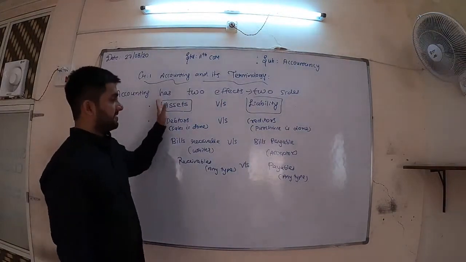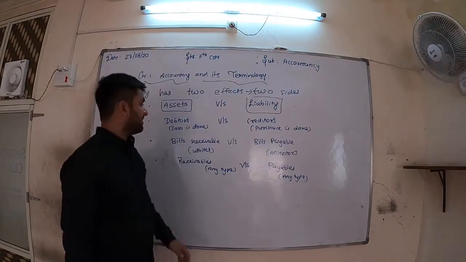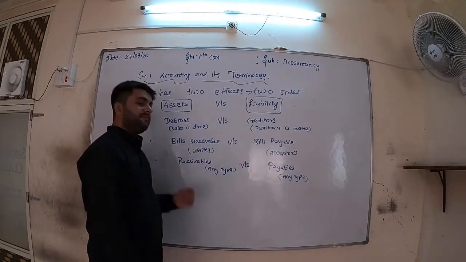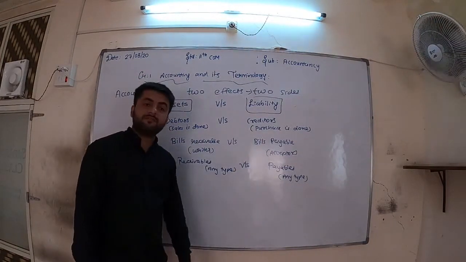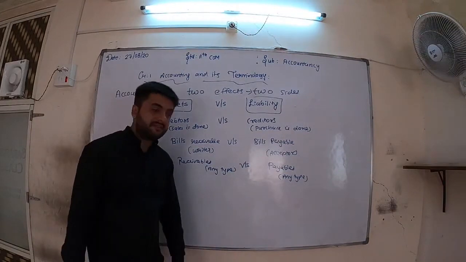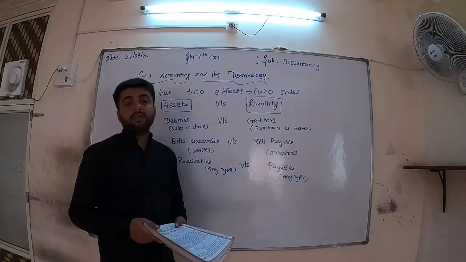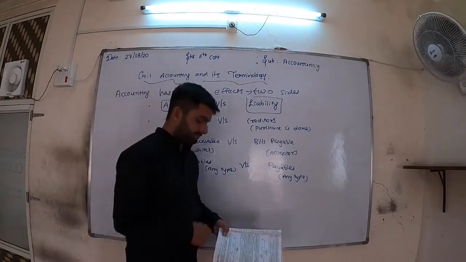On this side we have assets, so opposite to it we have liability. When we are having debtors, we are having creditors. When we are having bills receivable, we are also having bills payable. When we are having receivables, we are also having payables. Okay, so this was about these things.